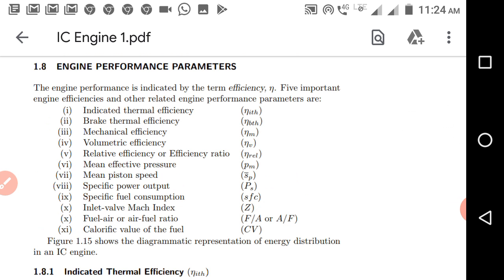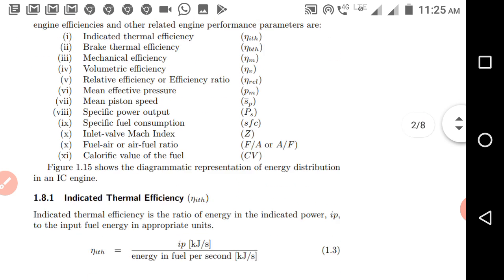Among these are indicated thermal efficiency, brake thermal efficiency, mechanical efficiency, volumetric efficiency, relative efficiencies, mean effective pressures, which we have already discussed, mean piston speed, specific power output, and specific fuel consumption. These are the important parameters you need to understand.